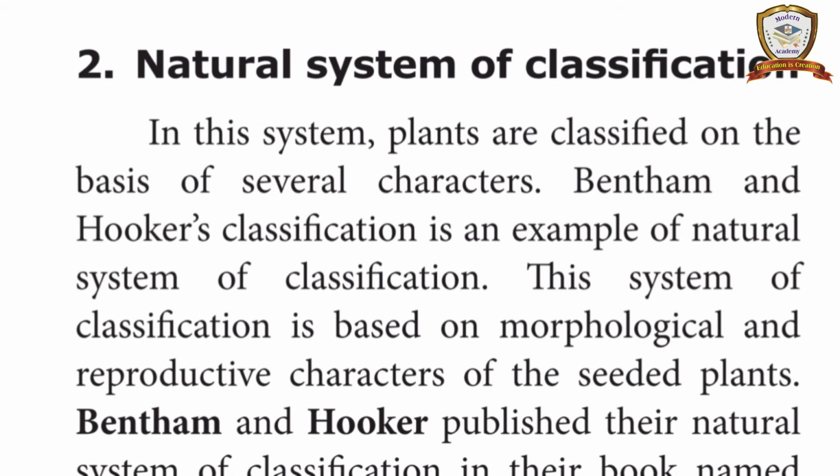In this system, plants are classified on the basis of several characters. Bentham and Hooker classification is an example of natural system of classification. Here, Linnaeus classification; there, Bentham Hooker's classification. Don't forget. Linnaeus classification is an artificial system of classification. Bentham Hooker classification is a natural system of classification.